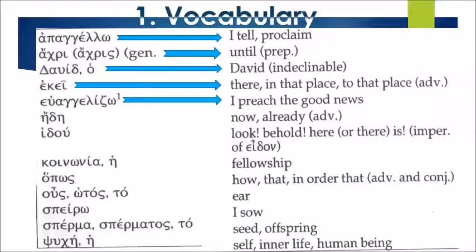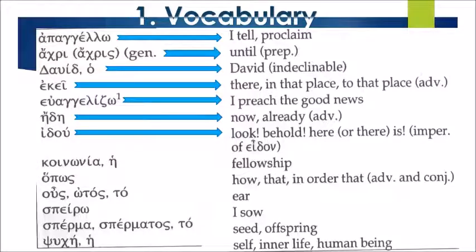Evangelizo: I preach the good news. Ede: now, already. Adverb. Ide: look, behold. Here or there is. Imperative of eidon. Koinonia: fellowship. Hopos: how, that, in order that. It is an adverb and conjunction.